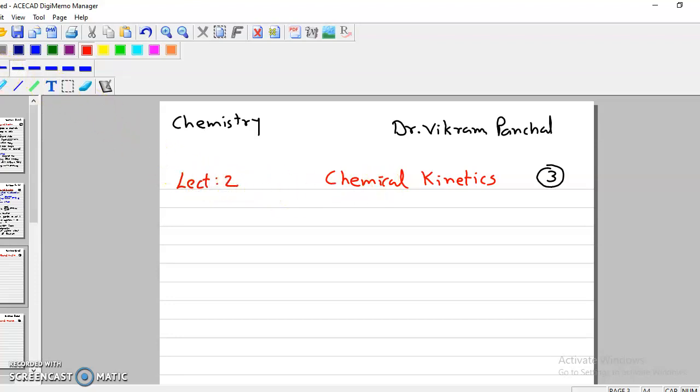In the previous lecture I was referring to reactions, chemistry, physical reactions and chemical reactions. And we also referred to thermodynamics and its importance. But the basic drawback of thermodynamics is that it cannot explain how much time is required to complete a reaction. So that is called rate of reaction. So in this lecture, we will study what is rate of reaction.